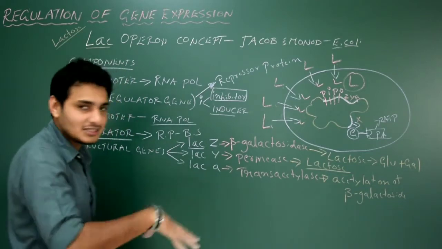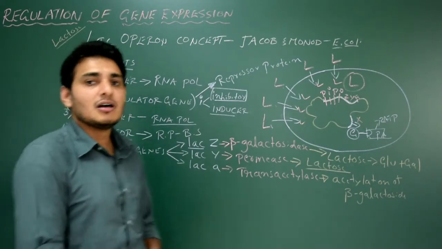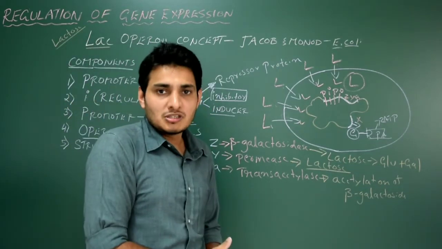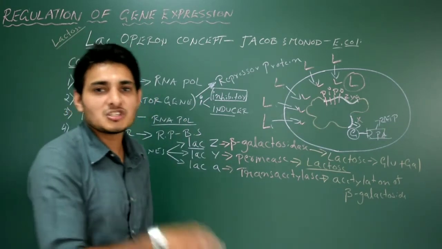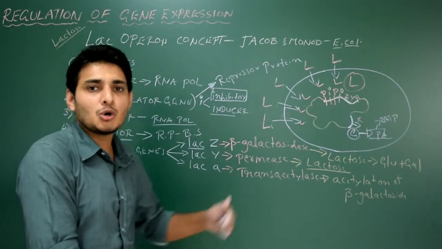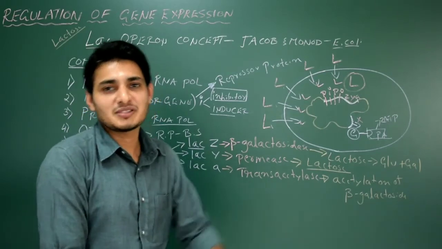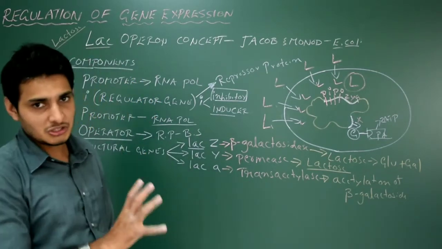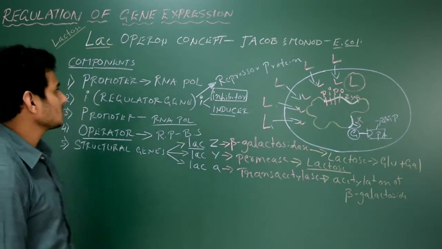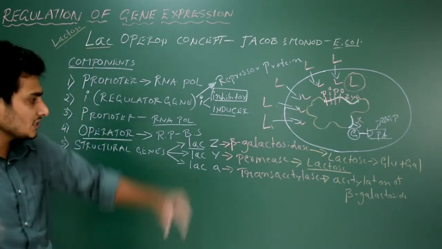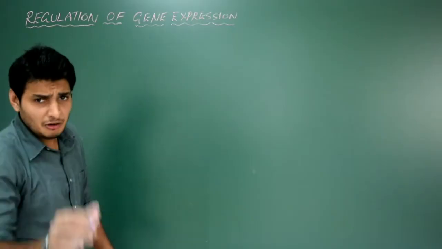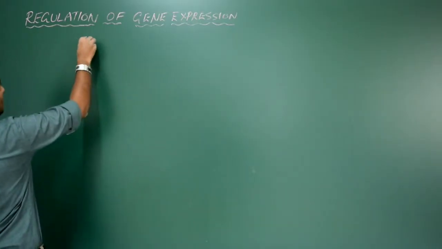So now we have to understand the two cases of the lac operon concept. Case 1, when lactose is not available, glucose is present. The second case is glucose is not available but lactose is present. Two cases we need to study to understand the regulation of gene expression related to lactose metabolism in E. coli. So let me erase everything now. Now let me write case number 1.